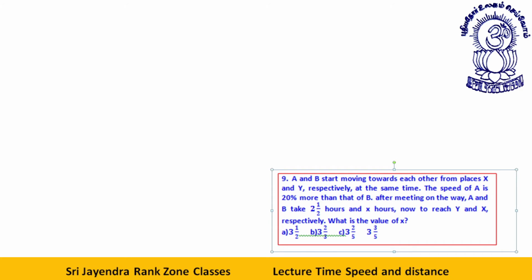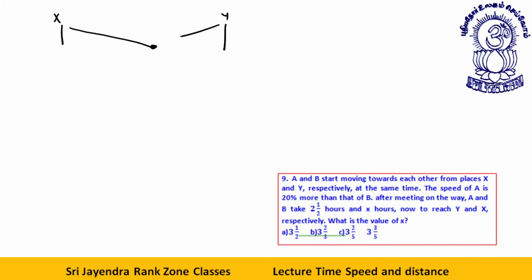A and B start moving towards each other from places X and Y. This is X, this is place Y. A starts from here, B starts from here, and they meet.